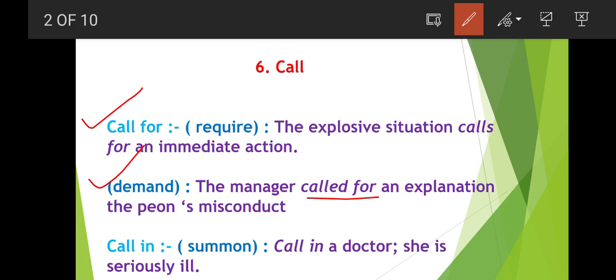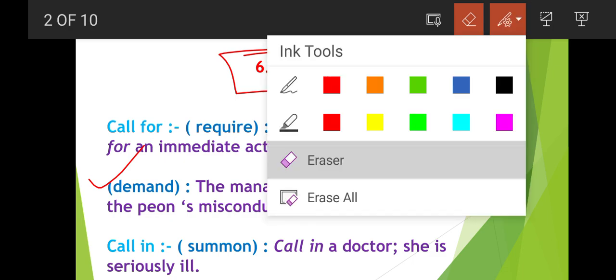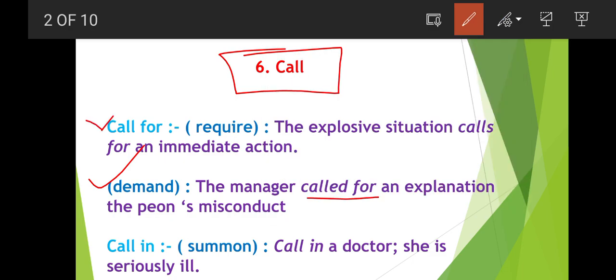So make sure you remember call for. This is the verb call, and it has phrasal verbs, for example call for. And call for has two meanings itself. The one is to require and the next is to demand.